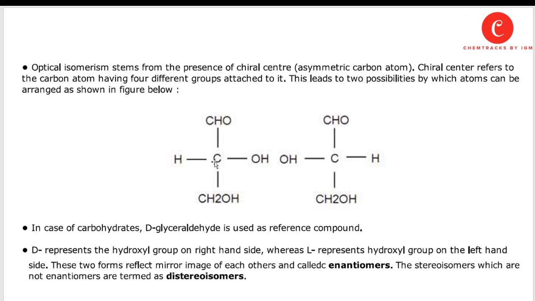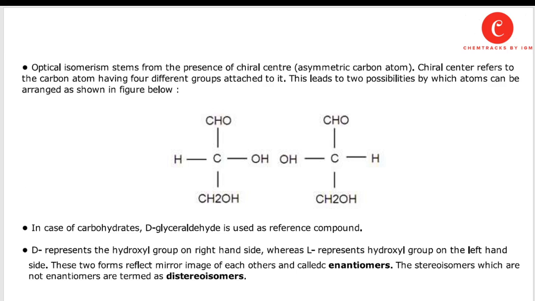You can see from this structure, this is a chiral carbon. It contains four different groups: this is CH2OH, this is the aldehydic moiety, this is the hydroxyl group, and this is the simple hydrogen. It means this carbon contains four different groups, so we can say this carbon is the asymmetric carbon, or the chiral center of this molecule.